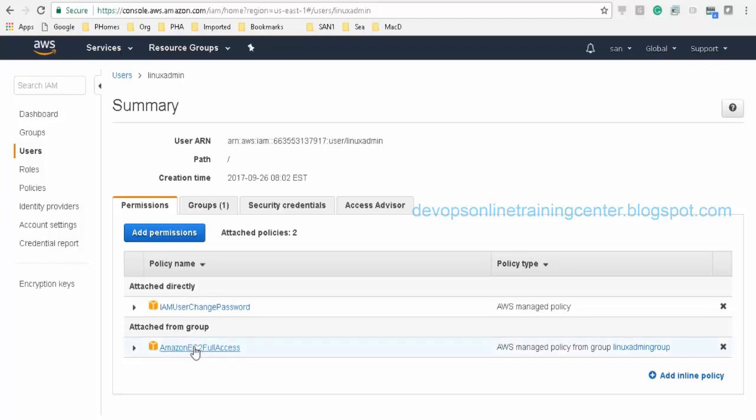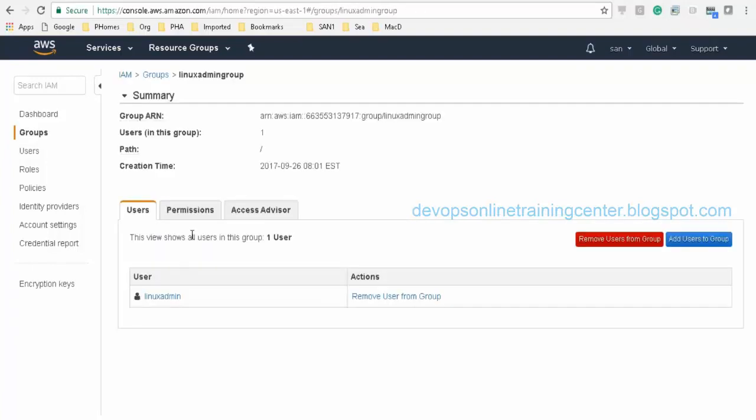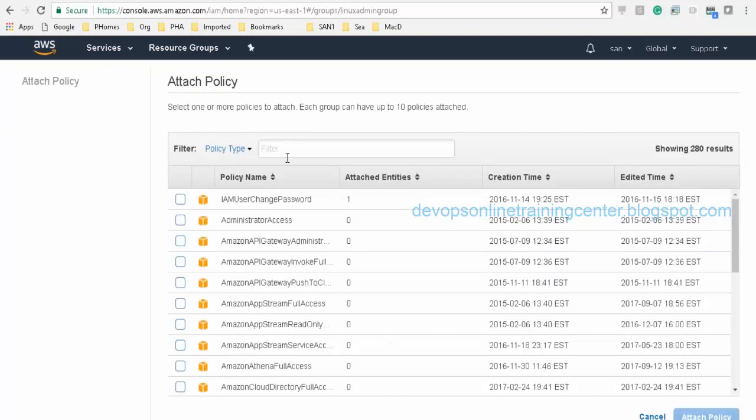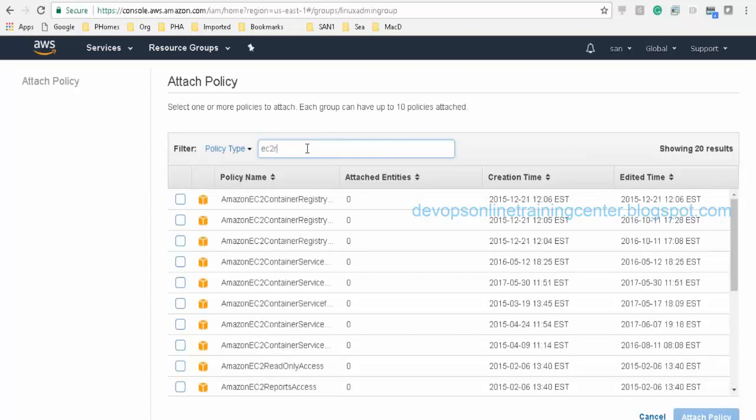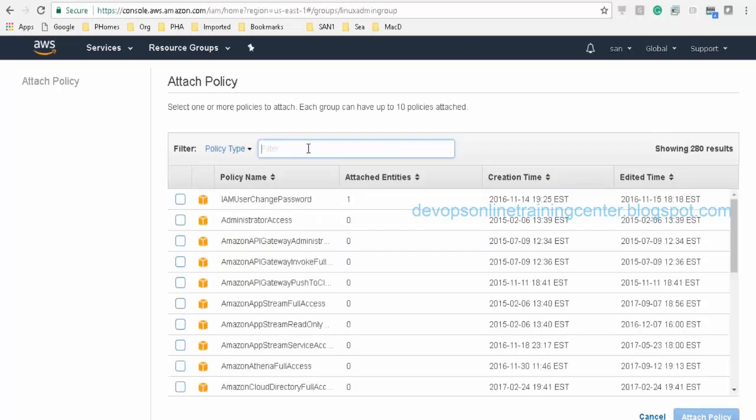This user belongs to a group called Linux admin group. So let us see if I can give permissions to this user. Okay, attach policy. In this, there are a lot of other policies, right? Let us say we'll see anything with EC2 read. Yeah, EC2 read only access. So this is given. If you select this and remove that full access, you'll have only read-only access, right? So based on the requirement, we can choose the policy.